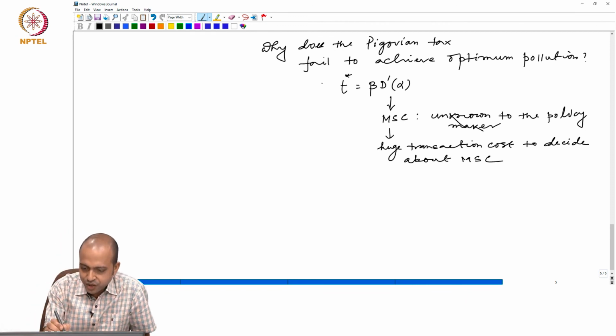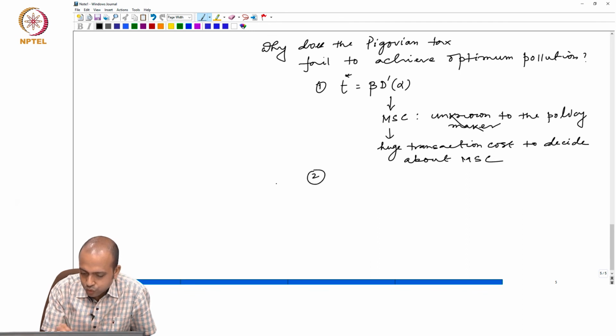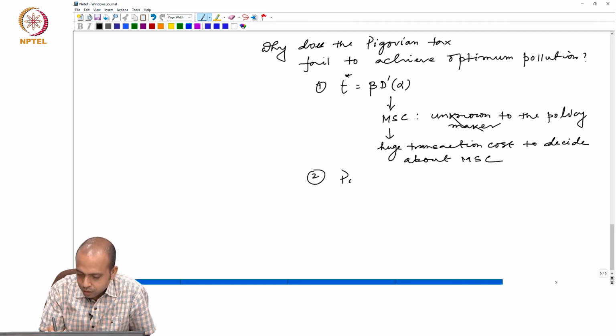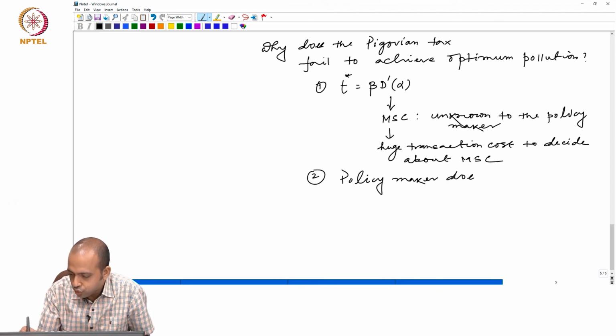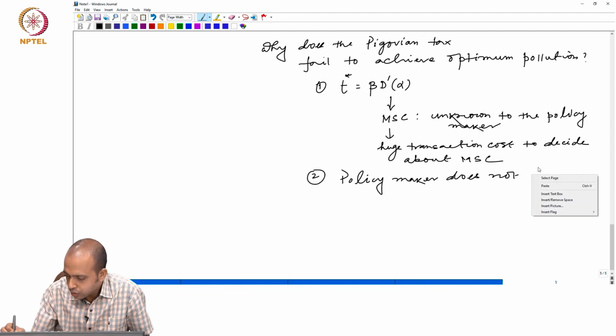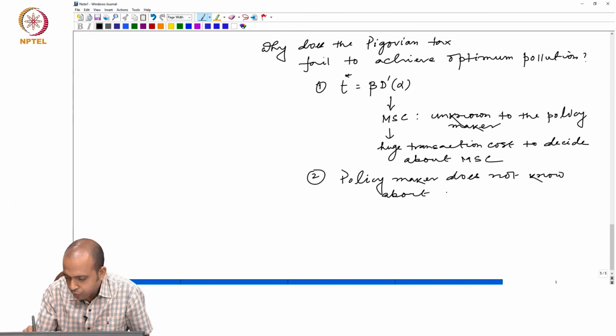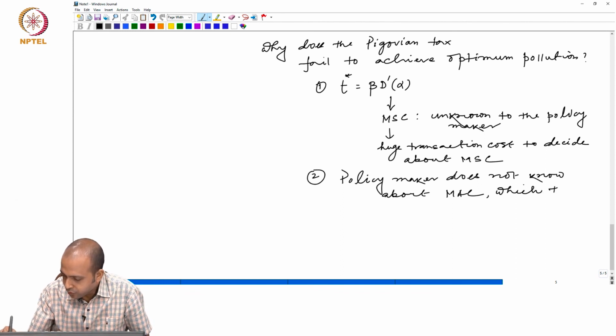This is number 1. Number 2, the policymaker does not know about the marginal abatement cost also, which the firm knows.